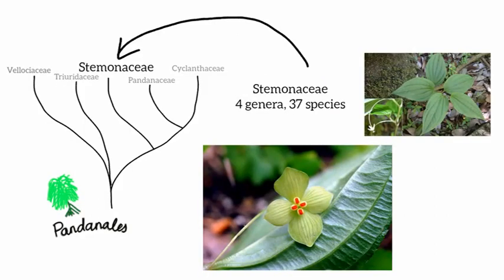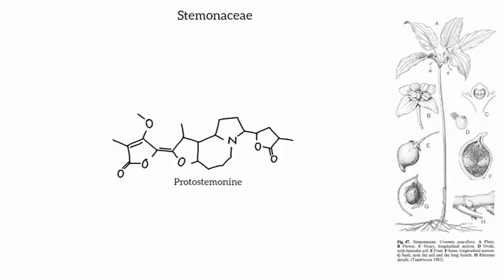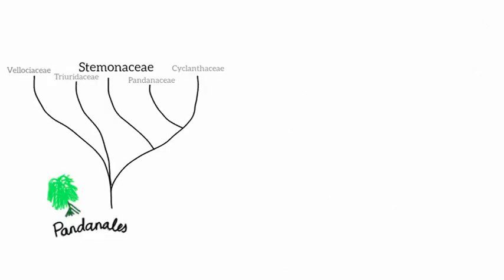The Stemonaceae are a relatively small Southeast Asian family. They contain a distinct group of compounds known as the stemona alkaloids. The stemona alkaloids have anti-insect properties and have been used to treat parasitic infections. This group is quite complex for such a small family, and while their investigation has intensified in recent years, the biosynthesis is not yet fully understood. In any case, they are likely made from a mixture of amino acids and terpene units.